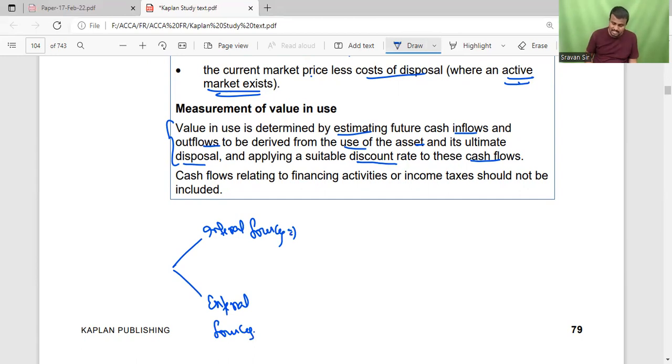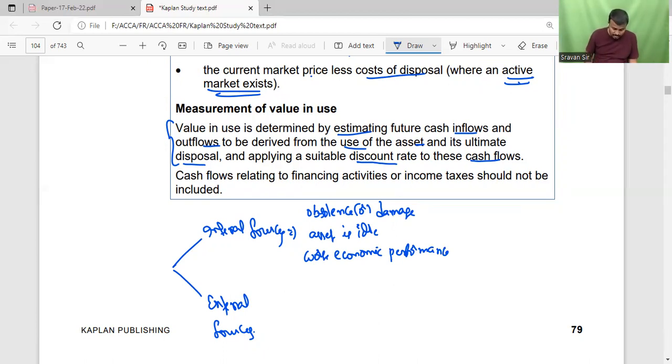One is internal sources, another one is external sources. Internal sources include obsolescence or physical damage of the respected asset, or if the asset is idle, and worse economic performance, where the performance of the asset is not up to the mark.